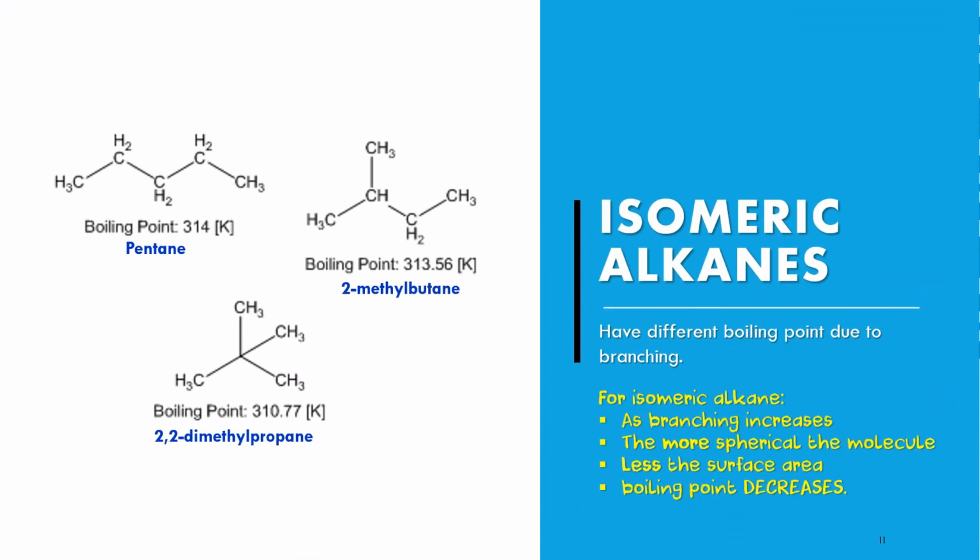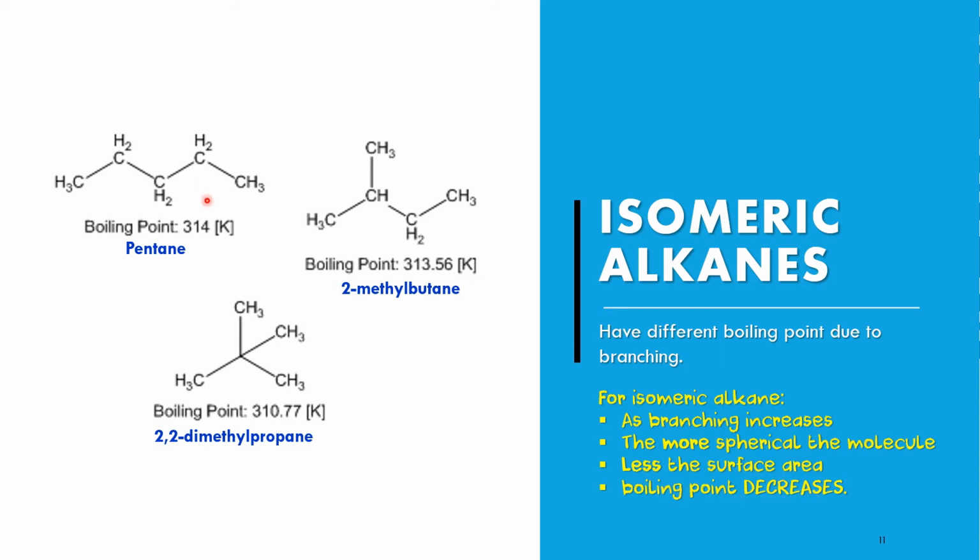So from the example just now, we can relate with the concept of isomeric alkanes. So basically, isomeric alkanes will have different boiling points due to branching. So as the branching increases, the more spherical the molecule, the less the surface area, and the boiling point will decrease.